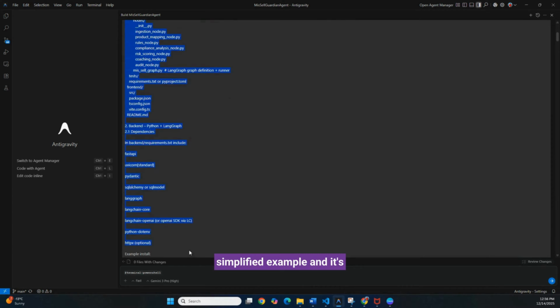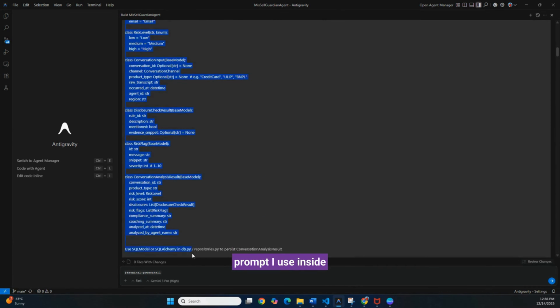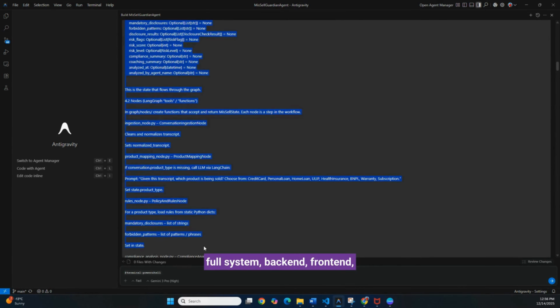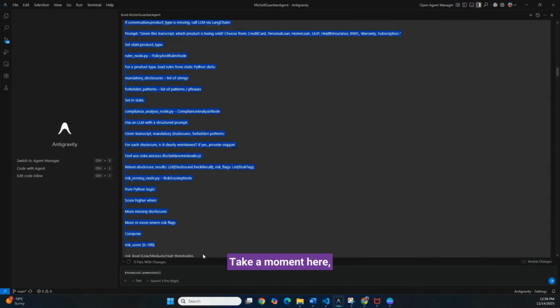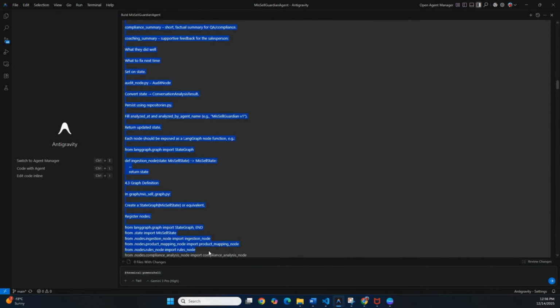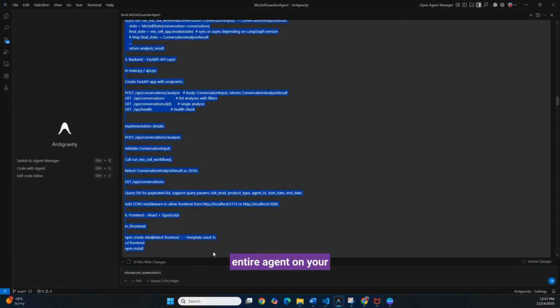This is not a simplified example and it's not a slide version. This is the real prompt I use inside Anti-Gravity to generate the full system: backend, frontend, workflow, and context pack. Take a moment here, pause the video, read it carefully, and copy it. If you follow this prompt step by step, you can reproduce this entire agent on your own.